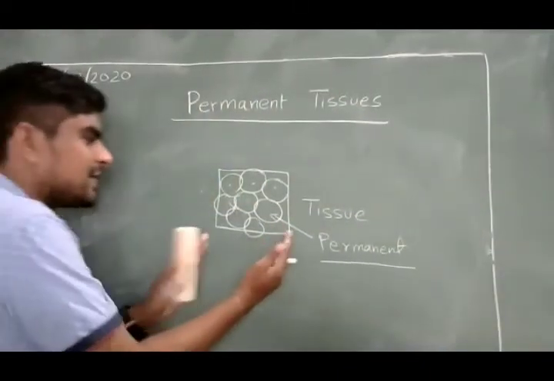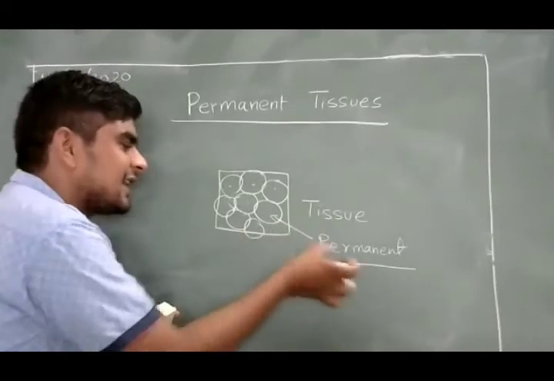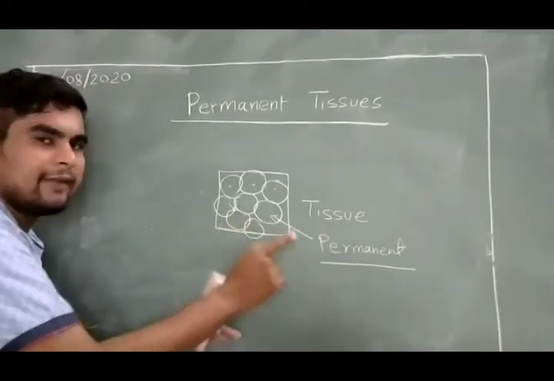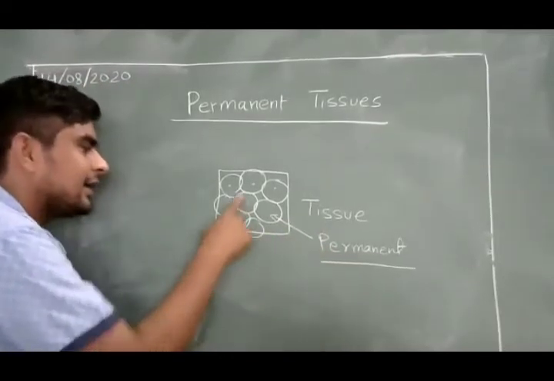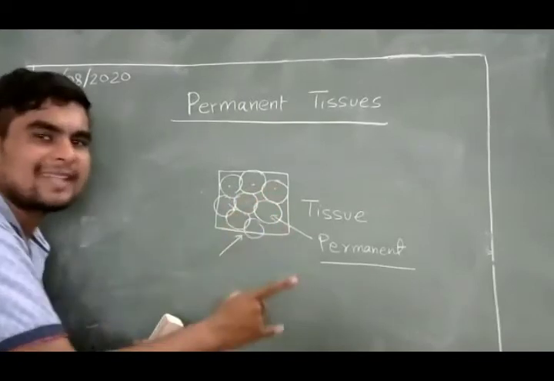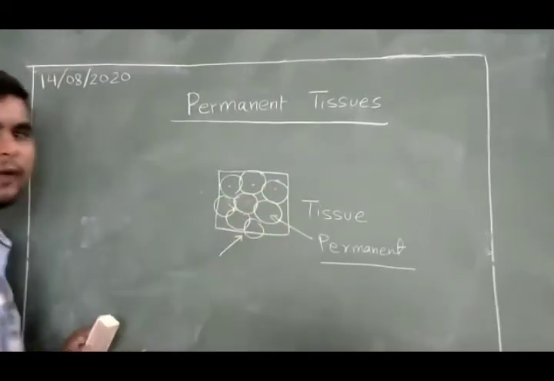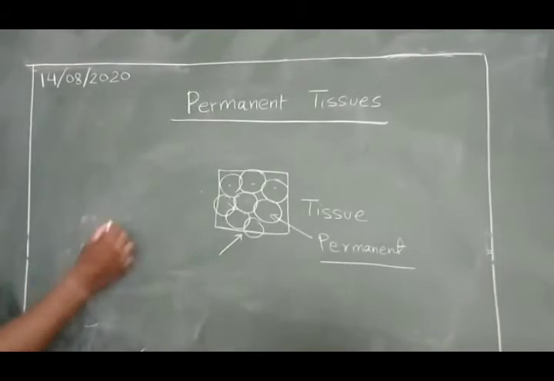So this is a group of cells. It will be called a tissue. All of the cells are permanent, means they are not in the dividing stage. They have attained a permanent shape, growth, function, and size. They are made for something. For example, if I talk about any organ like the root.